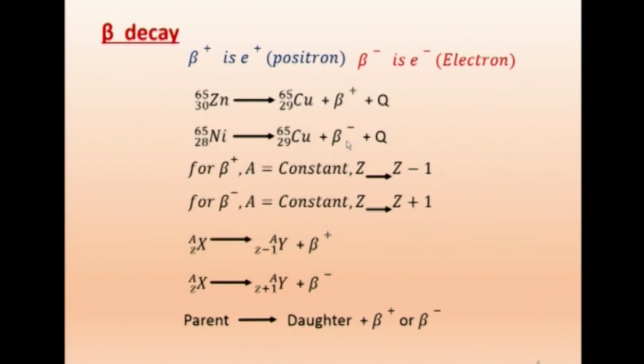Here we get beta minus, along with that there will be a particle coming which we have not inserted here, that will be antineutrino. So, in the first case along with the beta plus we get neutrino, along with beta minus we get antineutrino, and we need to discuss about neutrino separately, about the hypothesis of neutrino and what is its charge, what is its spin, and whether it can be detected.